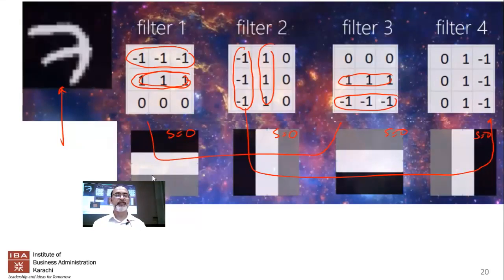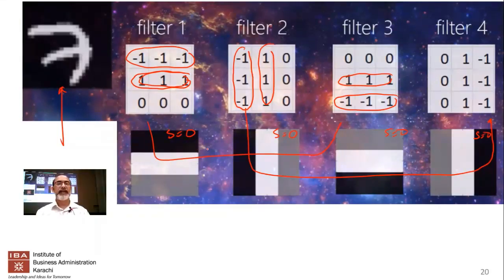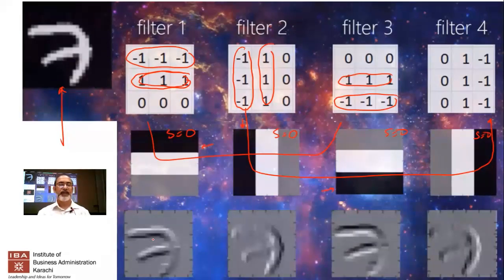So this filter is going to detect the top portion. This is going to detect the left. This is going to detect right, and so on. Let me see if I have that over here. Yeah, here's the output. If you look at the output of this filter, you notice that this is detecting the black portion. No, sorry, the white portion is what you're detecting. So it's detecting the top edge over here.